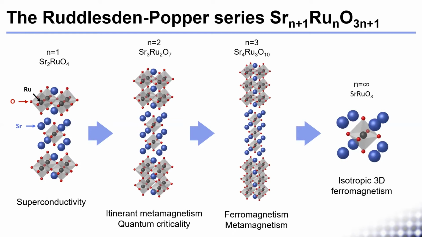Insight into how these distortions are responsible for the stabilization of such a diversity of ground states will allow the control and optimization of the properties of these materials, opening up the opportunity for the development of novel devices. The best way to do this is by distorting the simplest system, a single layer of strontium ruthenate 214. And luckily, we can find this system by looking at its surface.